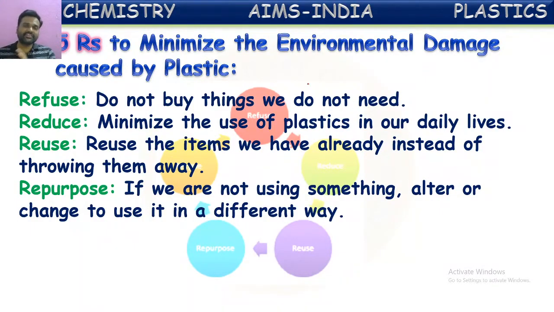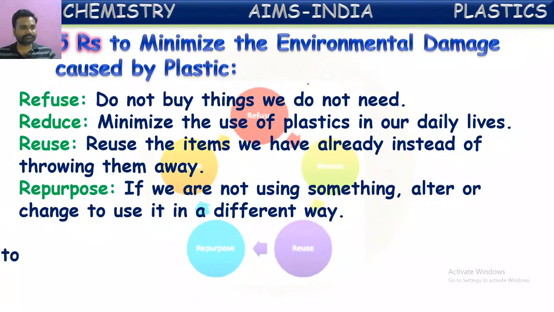Instead of taking some other new plastic item, we can use already existing plastic items by altering them. In that way also, we can reduce the buying of these new plastic items. Hence, we can help the environment and reduce the damage caused by these plastics.